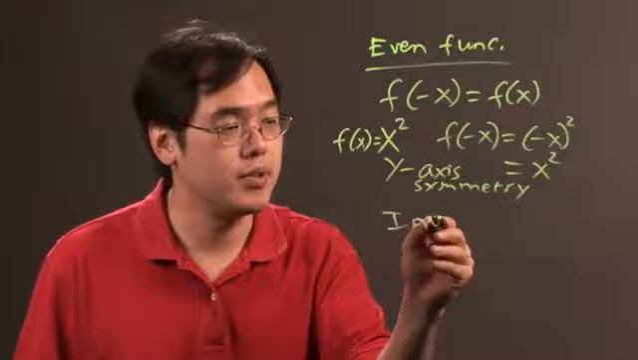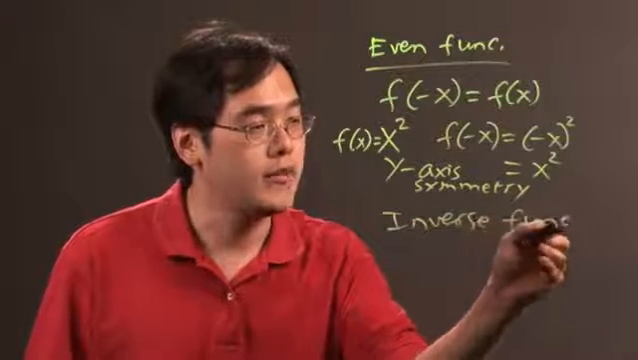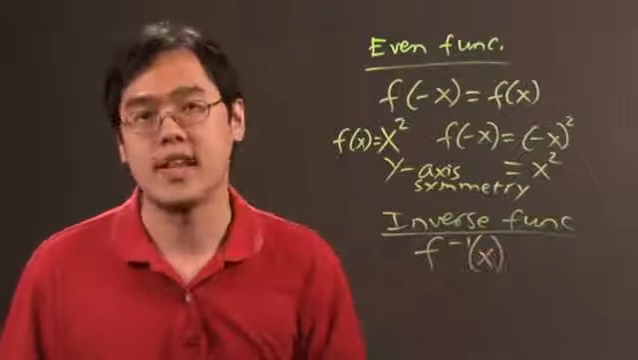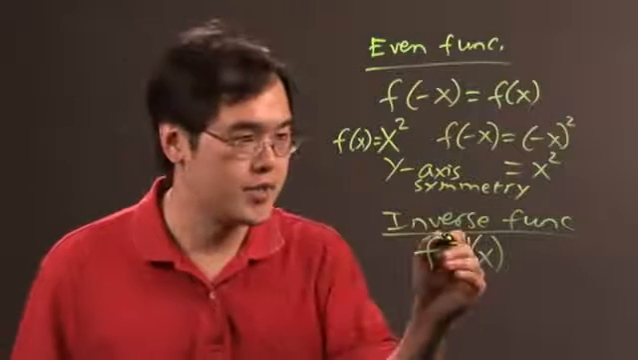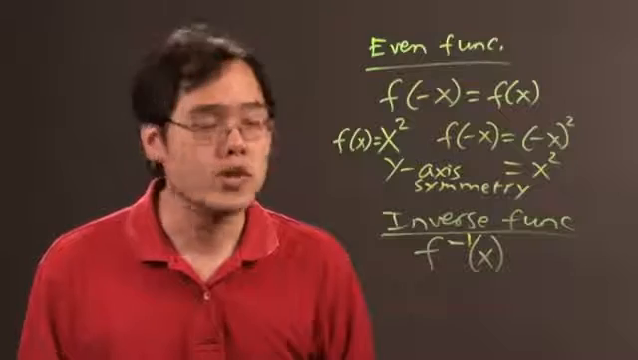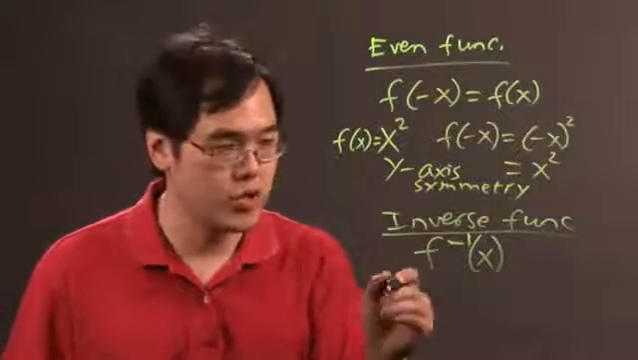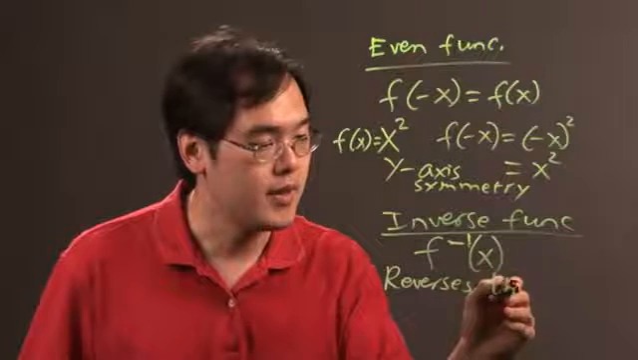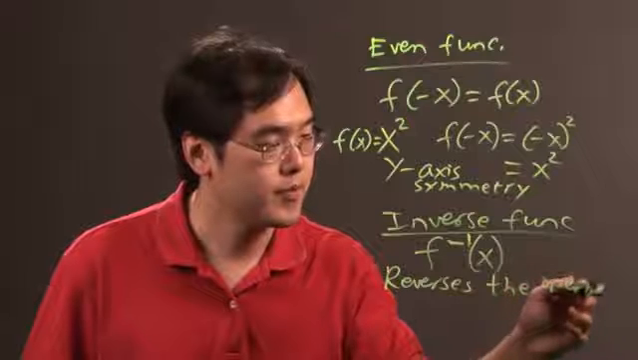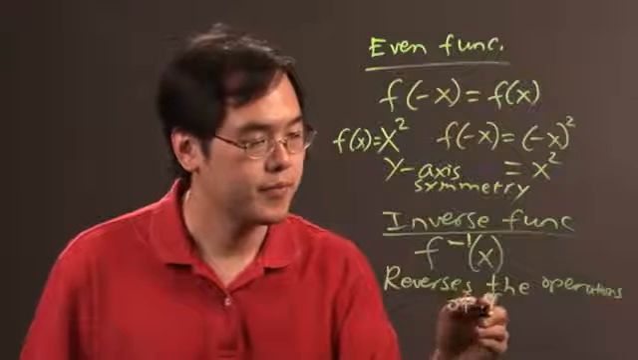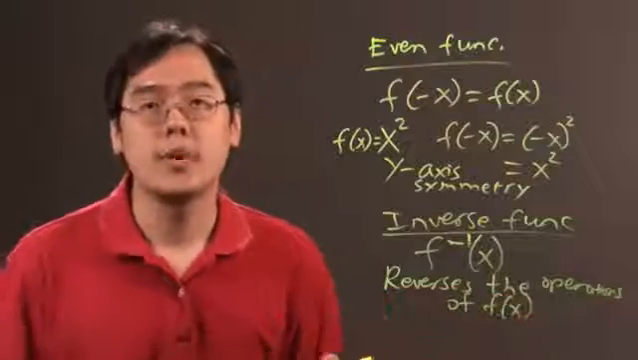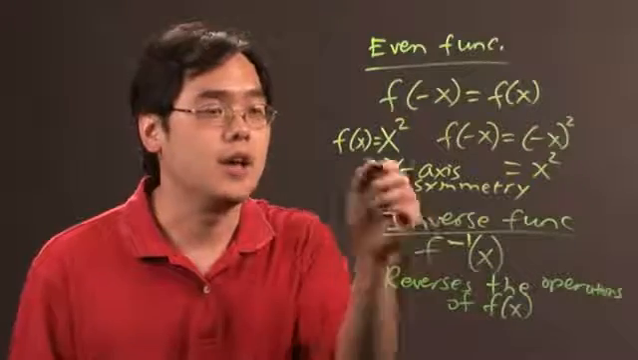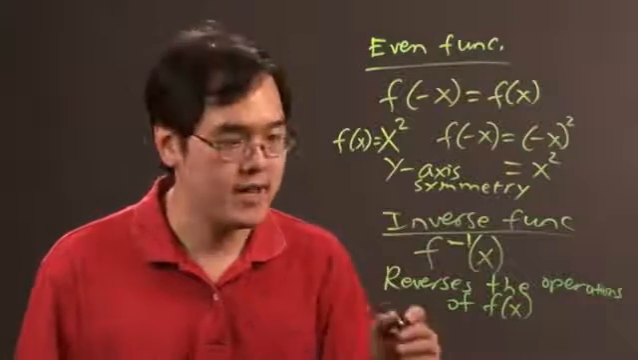Now, an inverse function is completely different. An inverse function has notation f negative 1 of x. Now, you're not raising it to the negative 1 power per se, but the inverse function is really a function that's opposite the original. So what it does is reverse the operations of f of x. So basically, if you have the function, let's just say, x squared, then the inverse function of that would be square root of x.